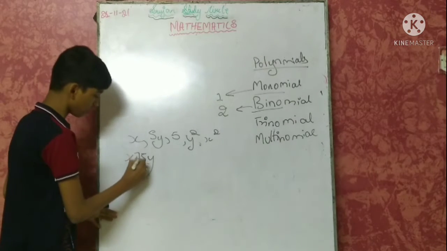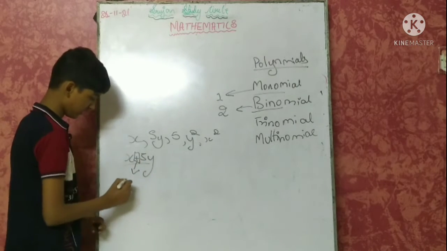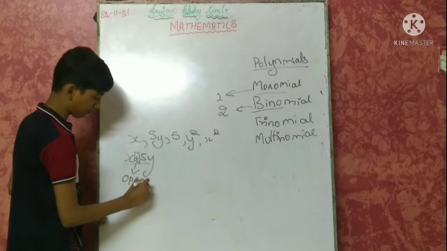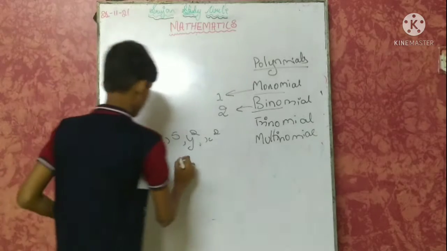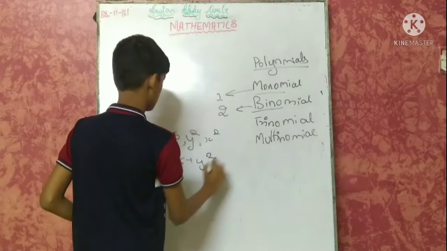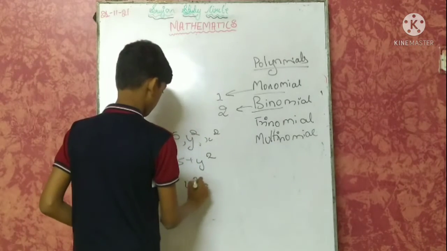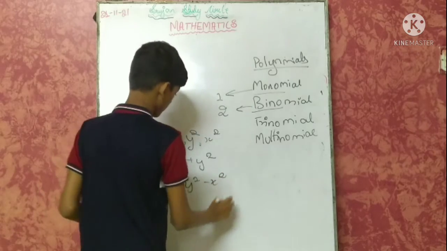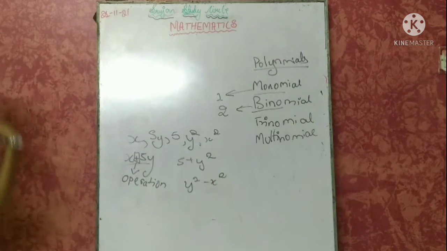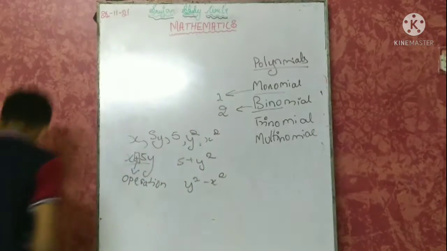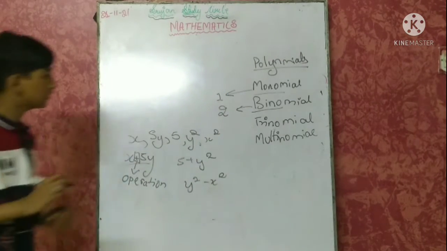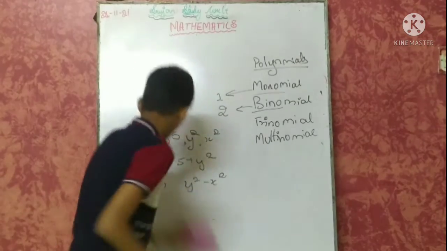There are 2 terms because in between there is an operation. And we have another example, 5 plus y square, and y square minus x square. These are the examples for the binomial type of polynomial.